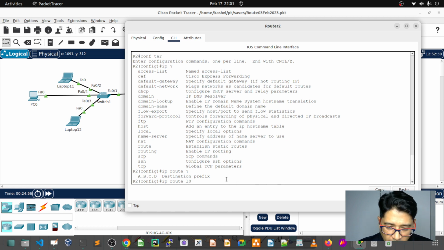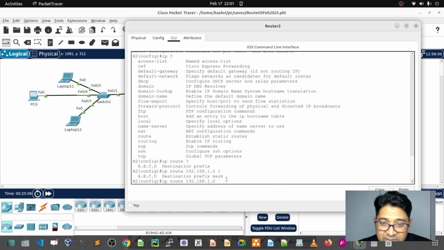So I want to go to 192.168.1.0. Now question mark again, it asks for the mask: 255.255.255.0, which means the entire subnet I want to reach.